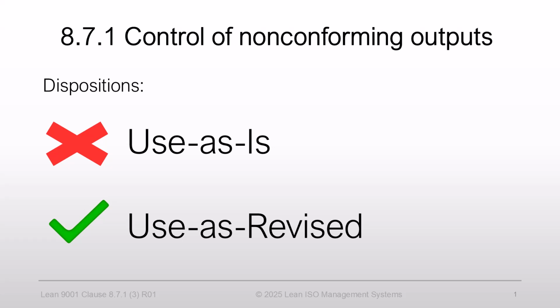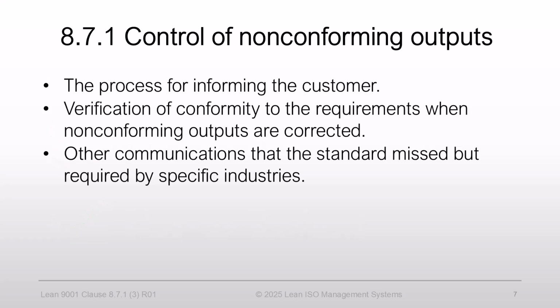This concludes our review of dispositions of non-conforming outputs. In the following video, we will complete the rest of the 8.7.1 clause, review the processes for informing the customer, and verifying conformity when outputs are corrected. Stay tuned because that video will also discuss other communications not required by the standard but obligatory for specific industries.